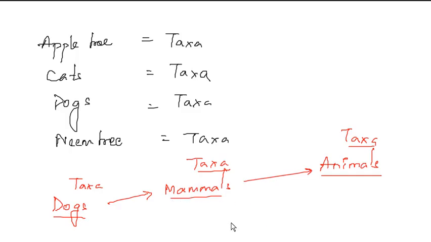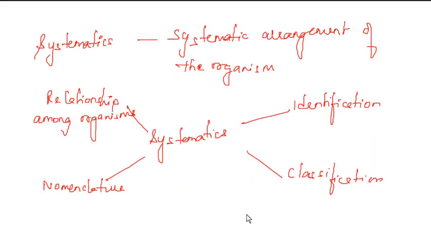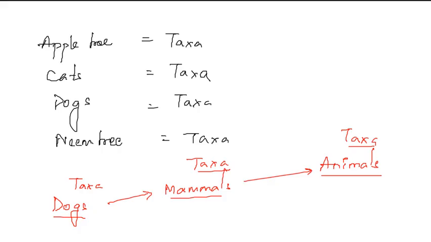This process of classifying organisms into different taxa based on their shared characteristics is known as taxonomy. So what is taxonomy? The organisms classified based on different taxa, as well as different categories and shared characteristics, is known as taxonomy.